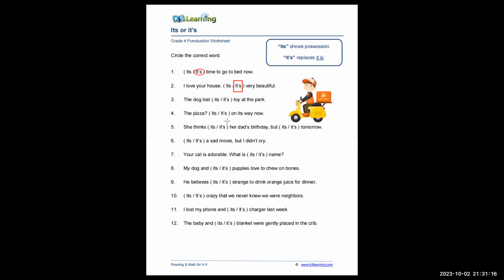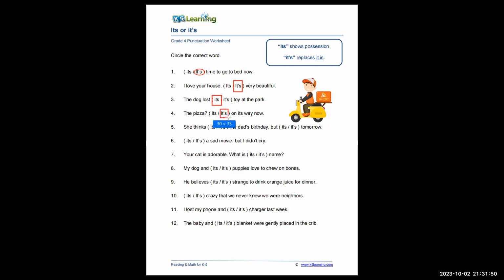Number 3. "The dog lost its toy at the park." I choose the first one. Okay. Continue. And don't have any apostrophe. Yeah, just tell me first, second, okay? "The pizza is..." with apostrophe.